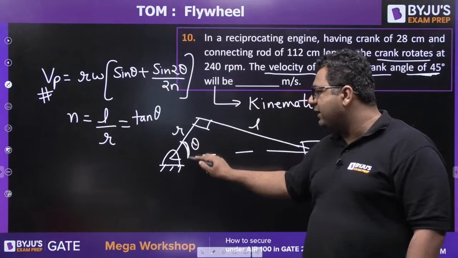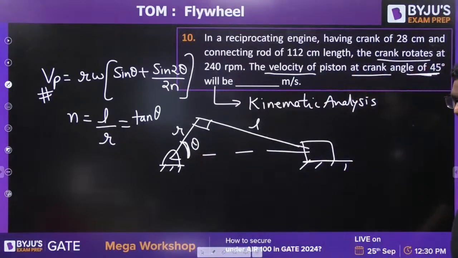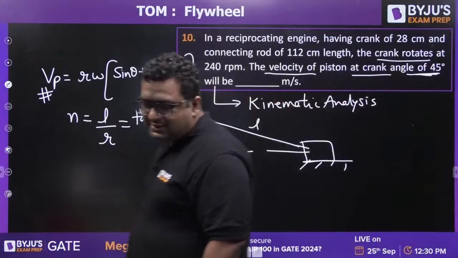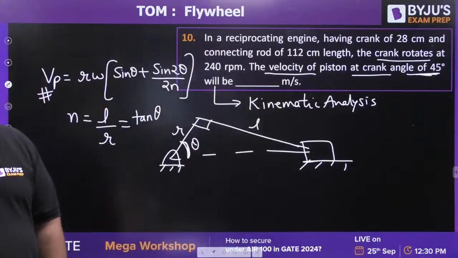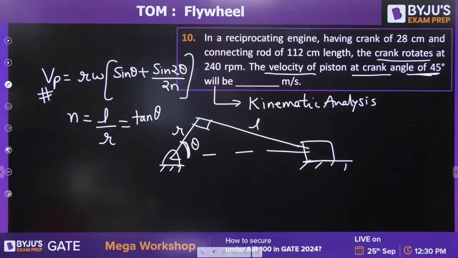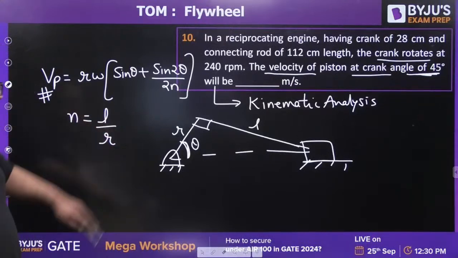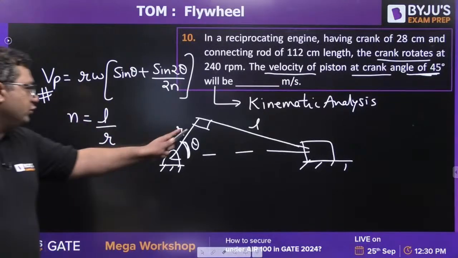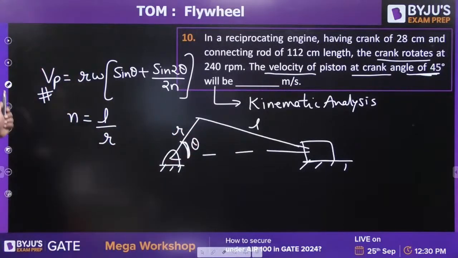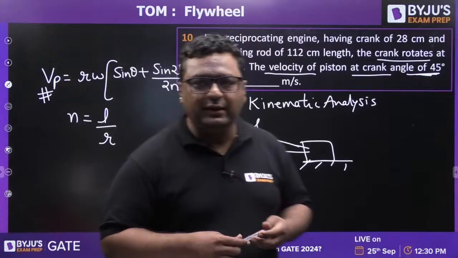You need not even find it. So try to solve it, guys. Sorry, here tangent theta is not required. Theta is already given to you. If it is not given, then we will take this case. They have given the theta.